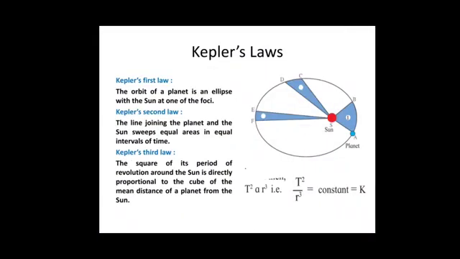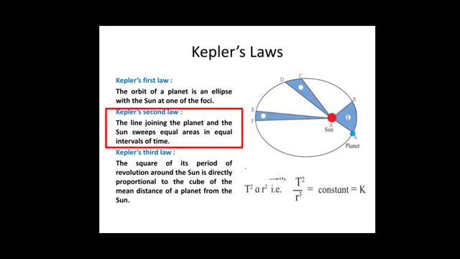Johannes Kepler noticed that the motion of the planets follows certain laws. He stated three laws describing the planetary motion. These are known as Kepler's laws. Kepler's first law: the orbit of a planet is an ellipse with the sun at one of the foci, which means that the orbit of the planet is an ellipse, that is egg-shaped. As a circle has a center, similarly, an ellipse has focal points. The sun is situated at one of its foci.